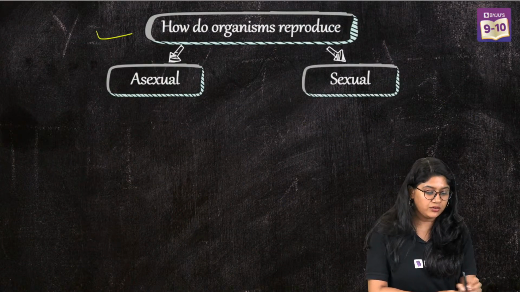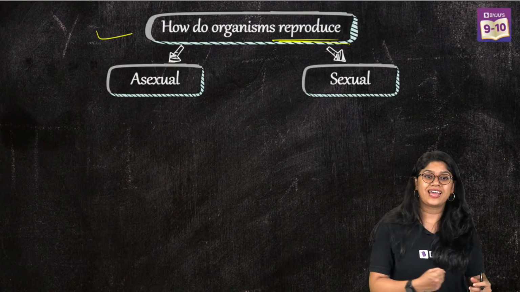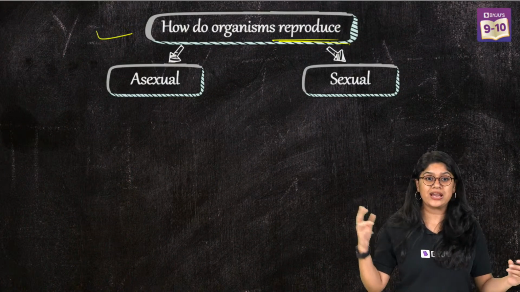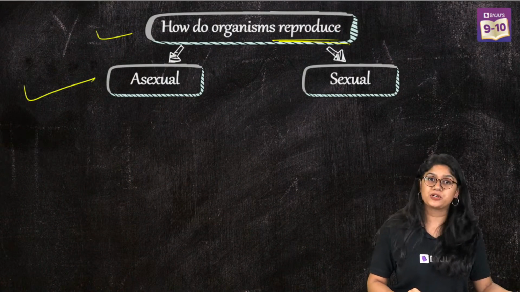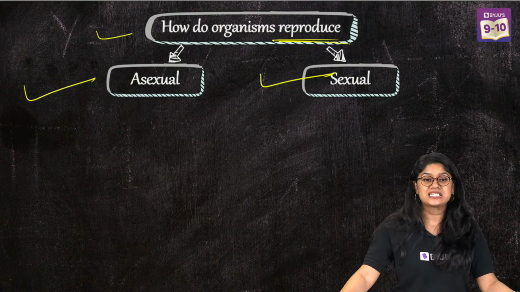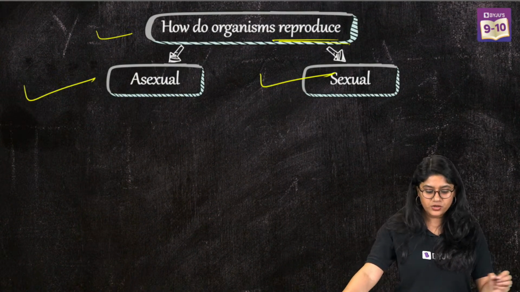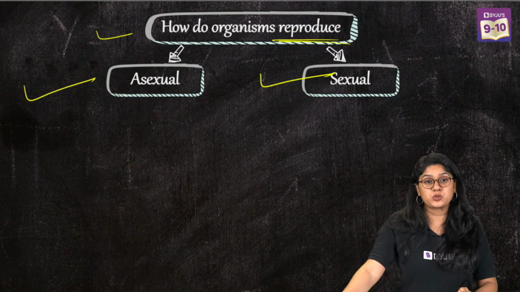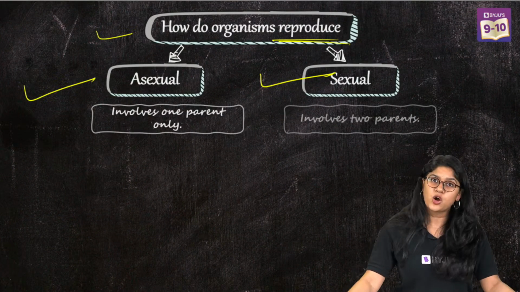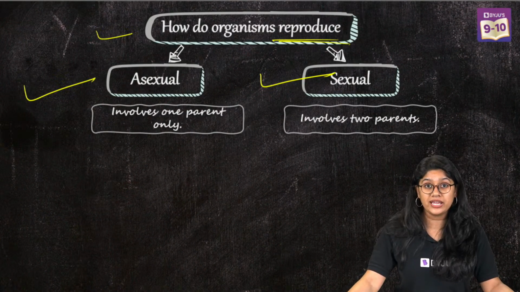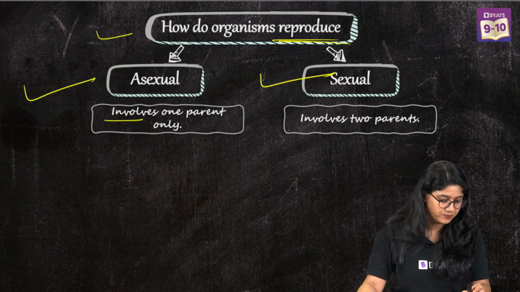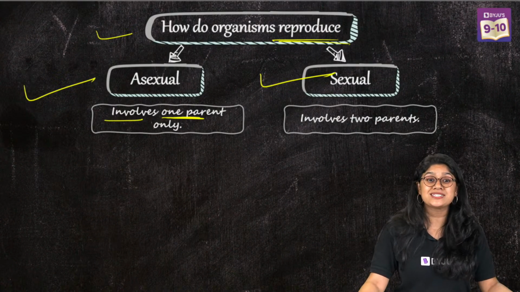So, we know that reproduction can be categorized into 2 categories. We have asexual reproduction and then we have sexual reproduction. First, let's see the difference between these 2. Of course, in asexual reproduction, there is only involvement of one single parent.